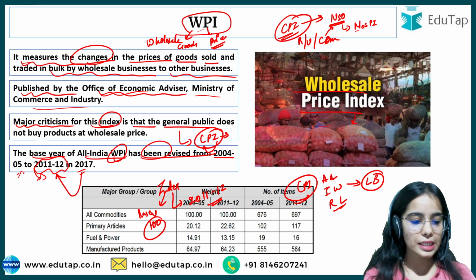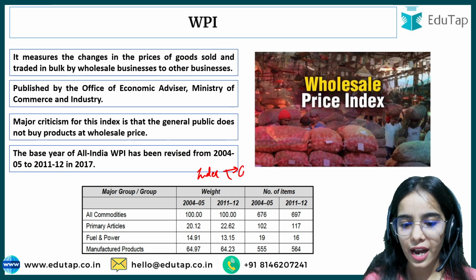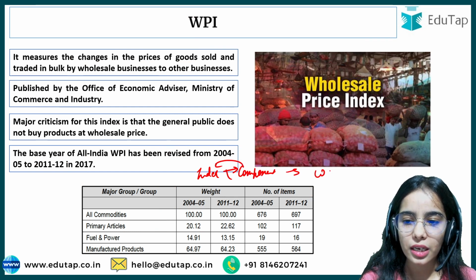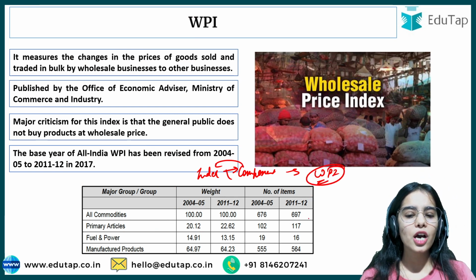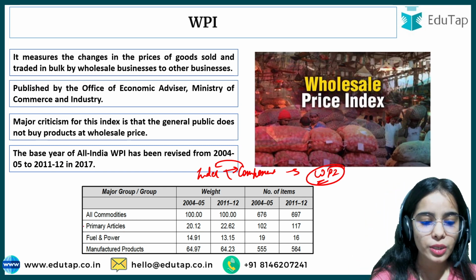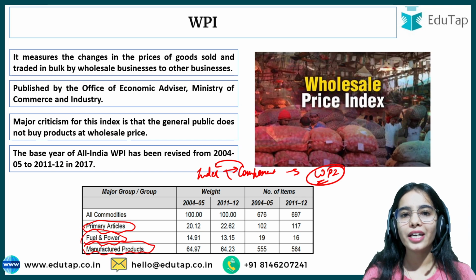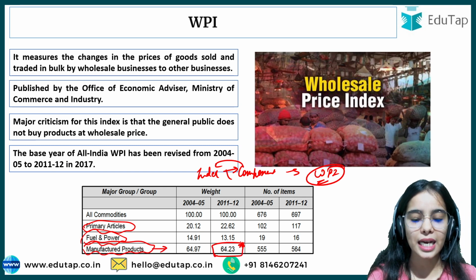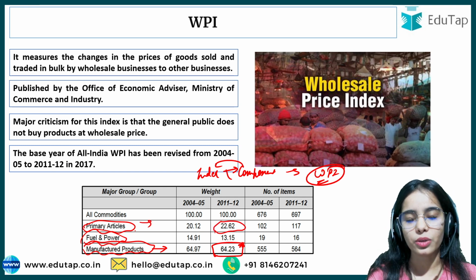I have told you that indices have components on which the index depends. So in the wholesale price index, you can understand that in the wholesale markets, what are the components that are involved? The primary articles, the fuel and power, and the manufactured products, these are sold and traded in bulk. The manufactured products are given the highest weightage, that is 64.23% of the weightage. Then the second highest weightage is given to the primary articles.